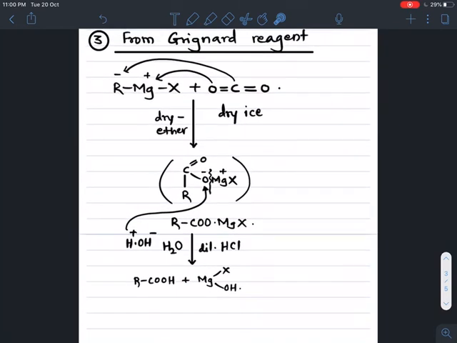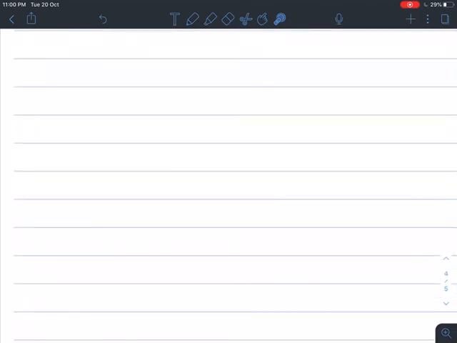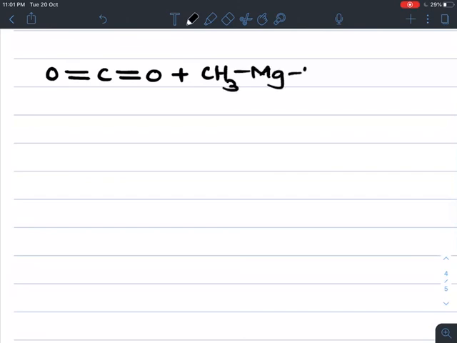If you take an example of Grignard's reagent like methyl magnesium bromide when treated with dry ice, the formula of dry ice is CO2, C double bond O on both sides, treated with methyl magnesium bromide. Always the reaction takes place in the presence of dry ether as a solvent.